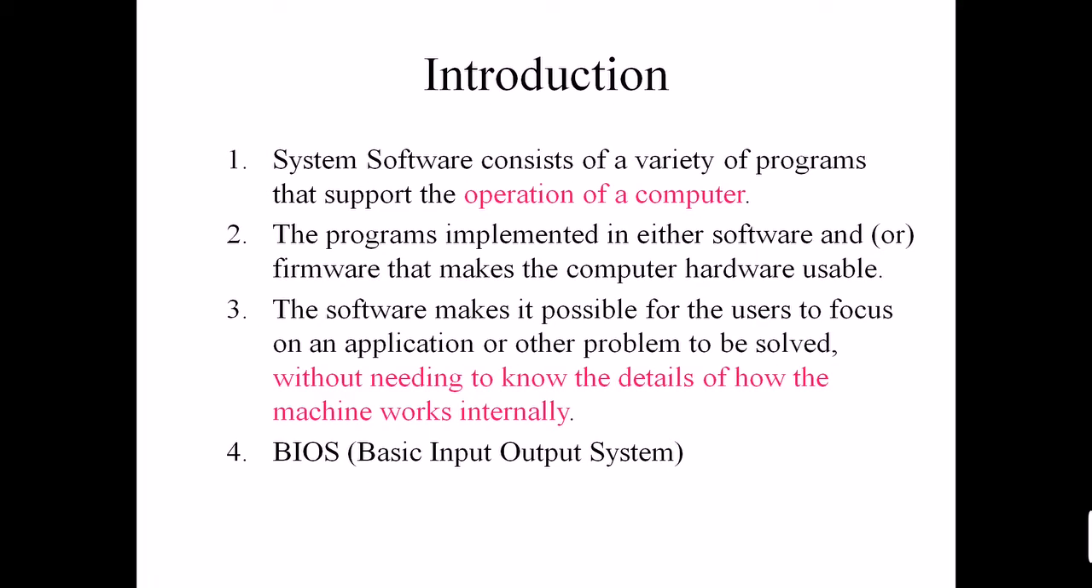Now what is system software? System software is a type of computer program that is designed to run computer hardware and application programs. That means it acts as an interface between your hardware and your application software. As you can see in the first point, system software consists of programs that support the operation of a computer. That means without system software, there is no operation of a computer. If you want to use the hardware of a computer, we need system software.